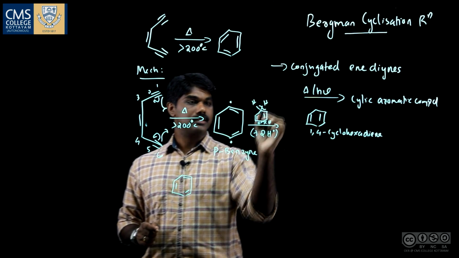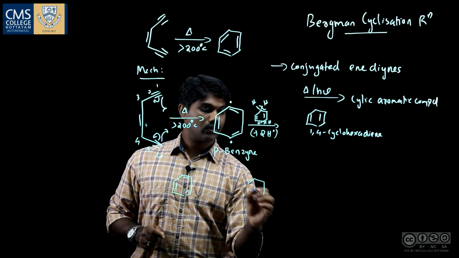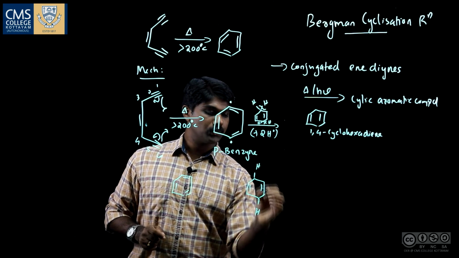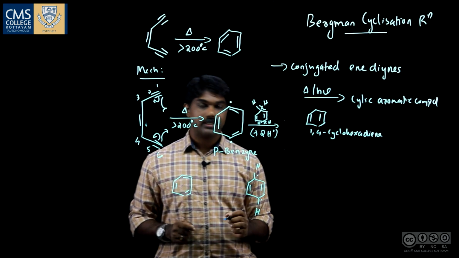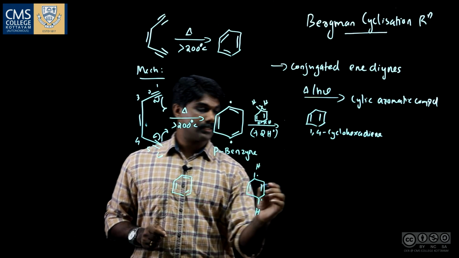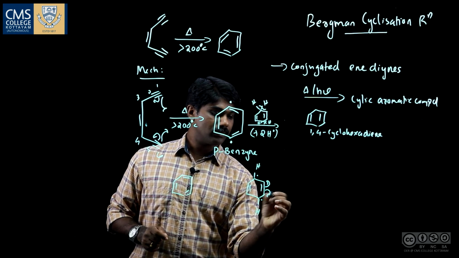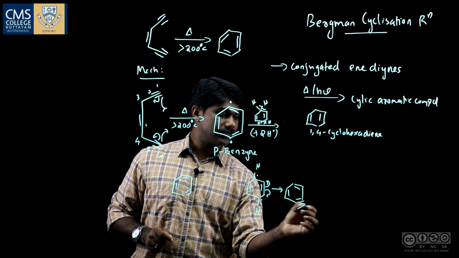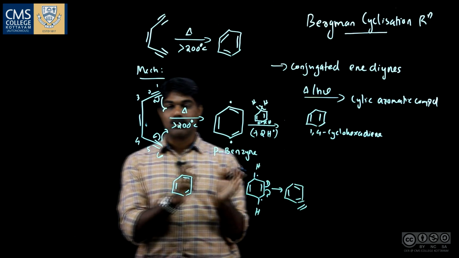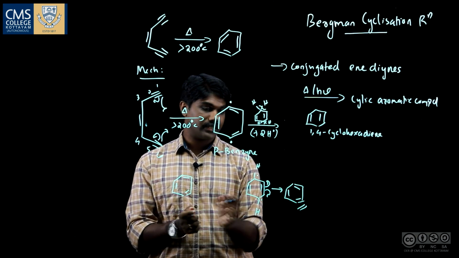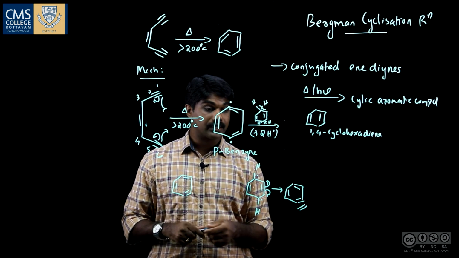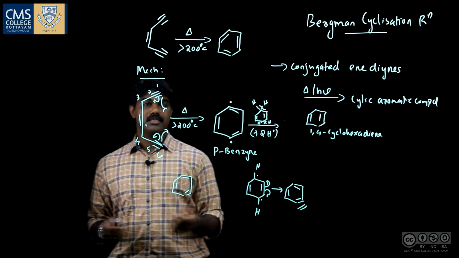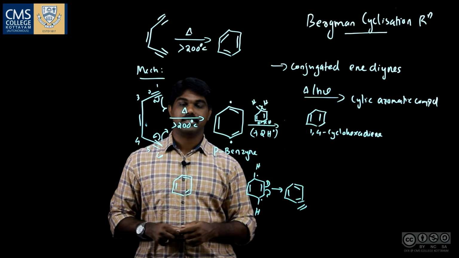Along with this, cyclohexadiene, after donating two radicals, gets converted into a diradical, and this bond undergoes homolytic fission and it converts to benzene. So cyclohexadiene, which contributes hydrogen radicals to the reaction, gets converted to a benzene ring. Aromatization takes place and we get a benzene ring. So this is one example of a Bergman cyclization reaction.